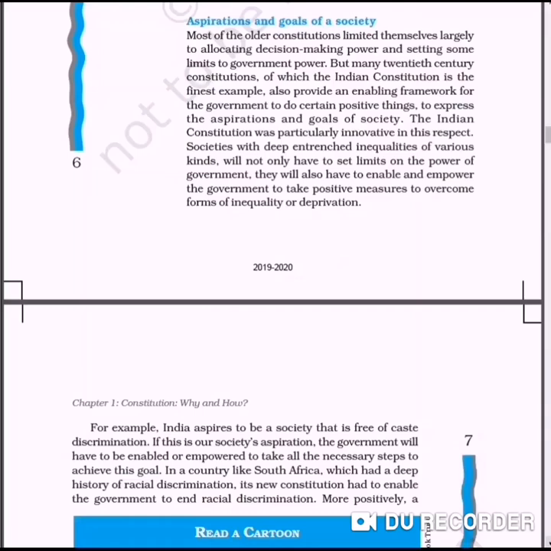We also need the constitution to enable the government to fulfill the aspirations of the society. Whatever works and hopes are expected from the government are fulfilled only if the government works according to the rules and regulations given in the constitution.